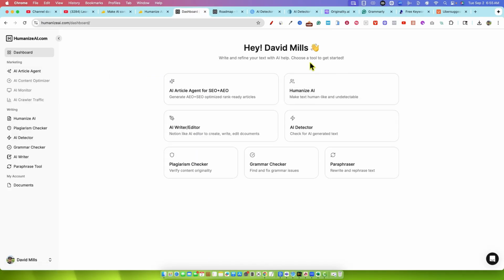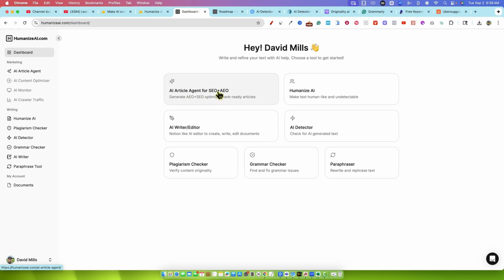You can see that you can get to everything right here, the 7 main tools right here, or you can come down here and see 6 more. The AI writer is right there, grammar checker. You can get to any of the tools on the left-hand side, and then you can get to your documents over here. Basically, you're going to come over to the dashboard. We're just going to start from everything I see right here.